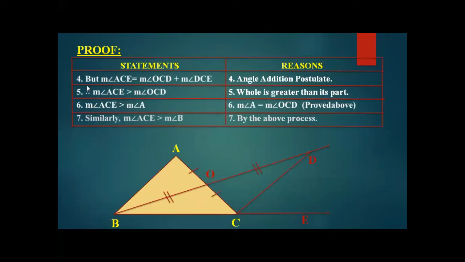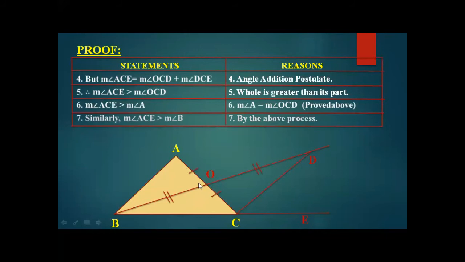Statement number 4 says that ACE is equal to OCD. Where is the measurement of ACE? ACE is equal to OCD plus the measurement of angle DCE. What does it mean?